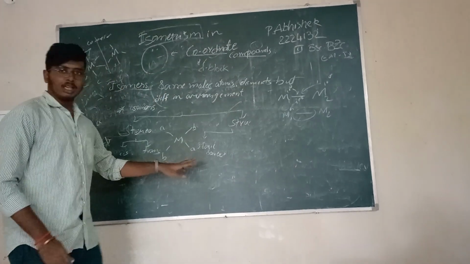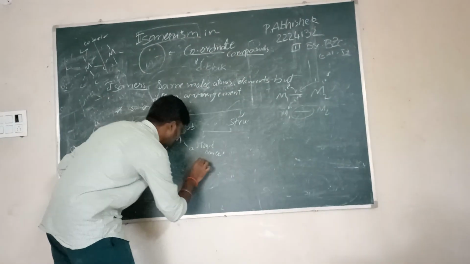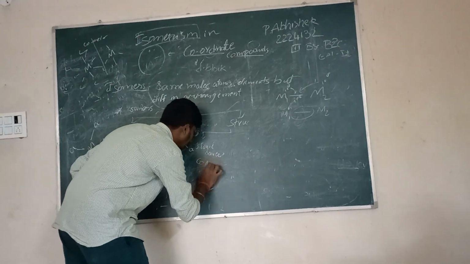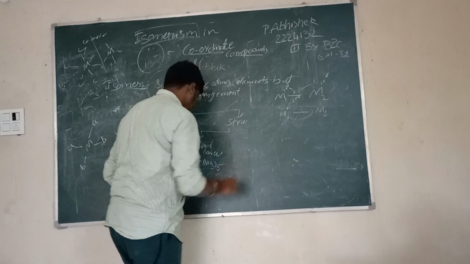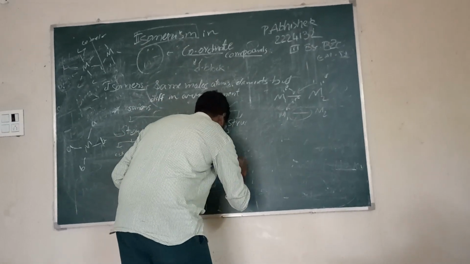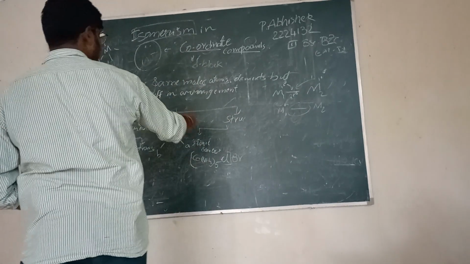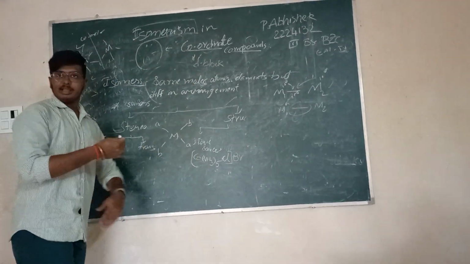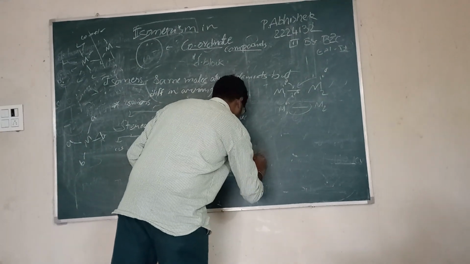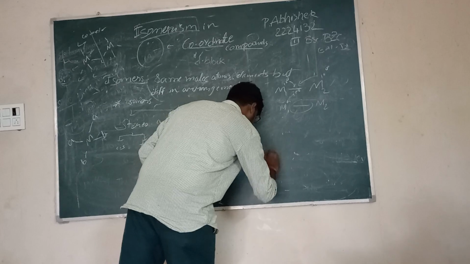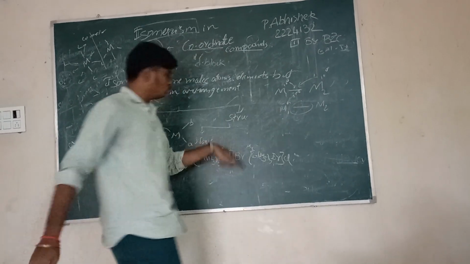Here, the thing is, we already know that isomers are the compounds having same molecules. So let us take the example of [Co(NH3)5Cl]Br. So let us suppose this is a molecule. Other molecule also, this is molecule 1 and this is molecule 2, where [Co(NH3)5Br]Cl. So these are 2 molecules.